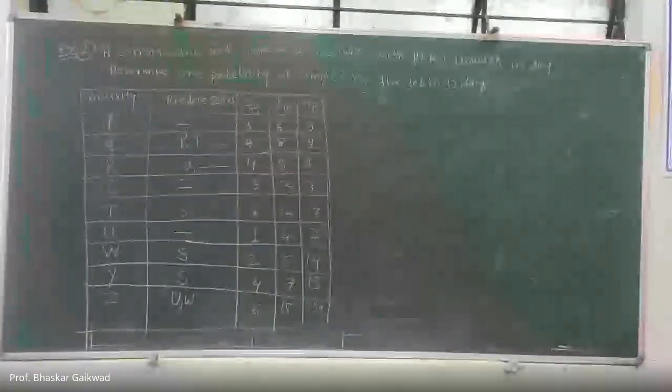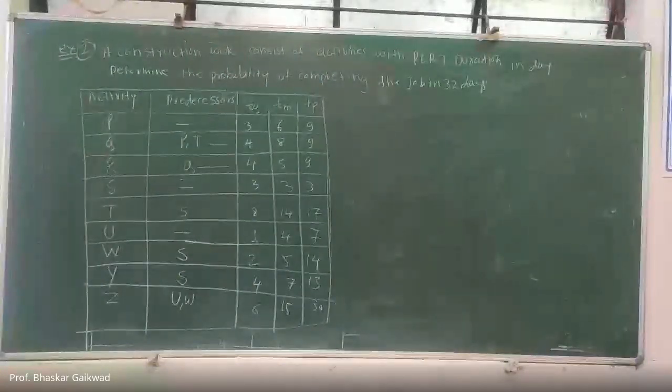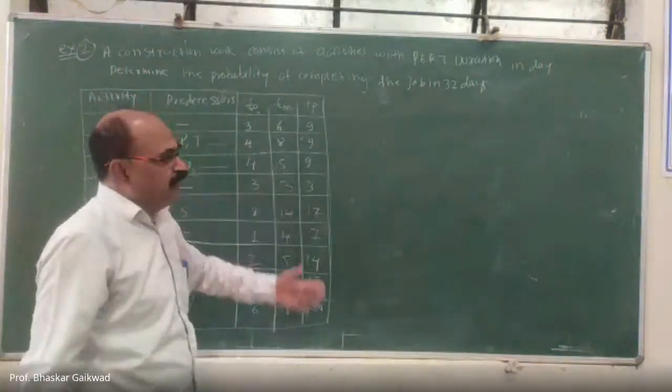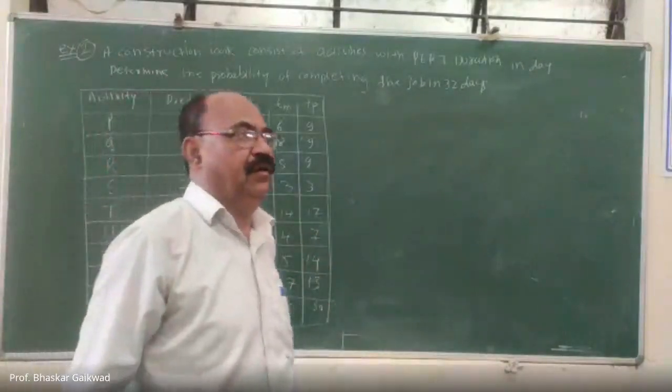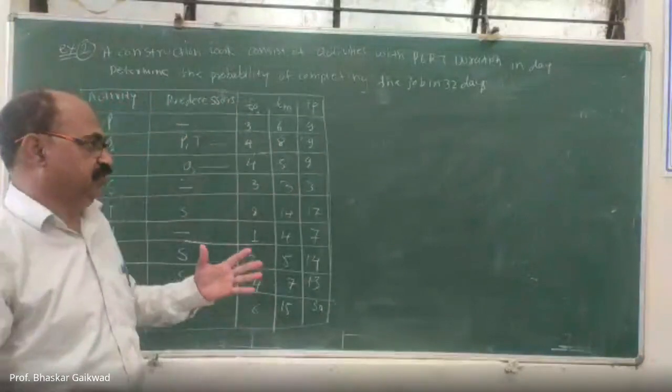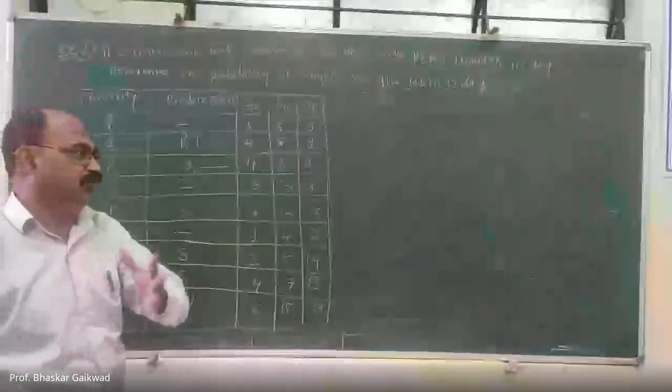So as usual, first of all, we require a network diagram. How to make the network diagram? Today we make it a little differently. How to give the sequence of each activity, 1, 2, 3 like this.